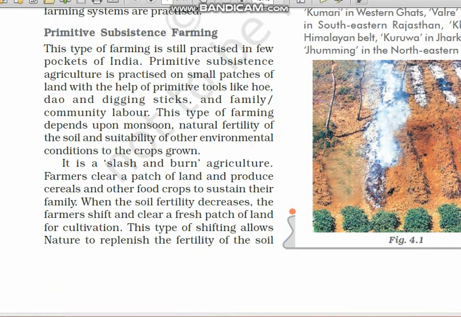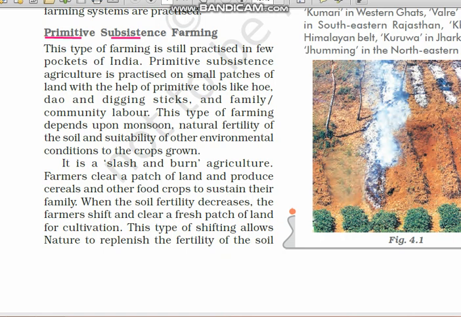As the name shows, primitive means age-old, ancient time. Subsistence is for the purpose of survival. Farming which is done for survival using the old, traditional methods is referred to as primitive subsistence farming. In so many places it has been banned, but still in some places of India this primitive subsistence farming is going on.